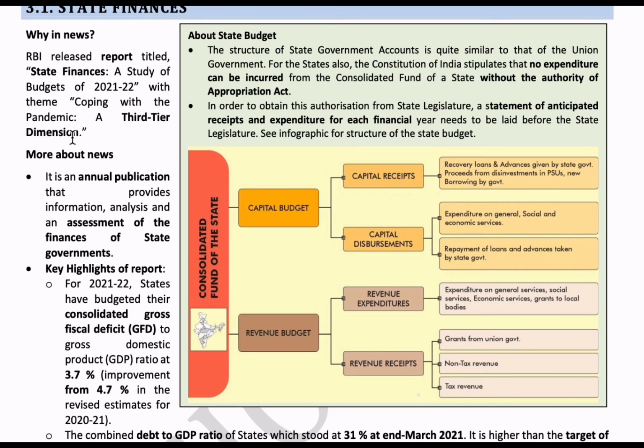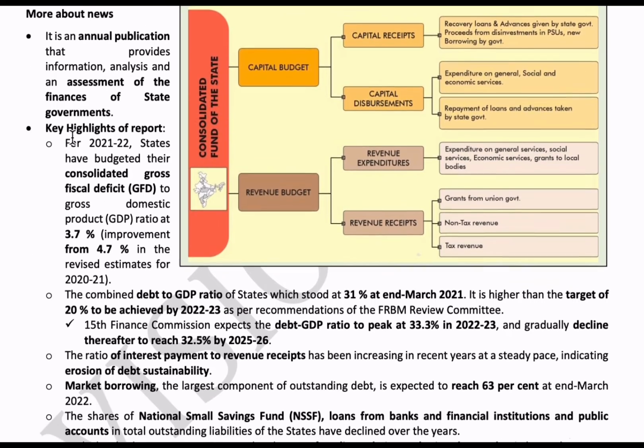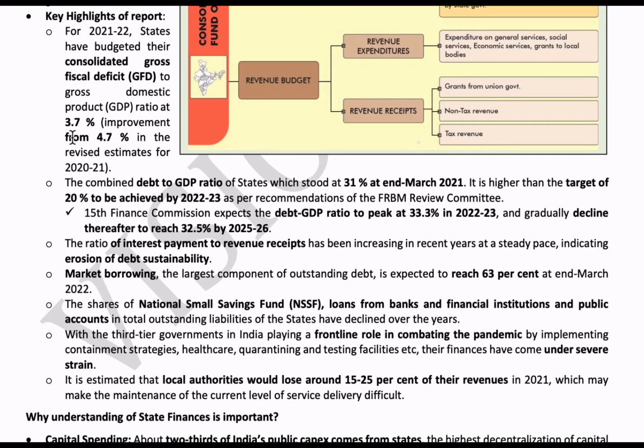The key highlights are: for the year 2021-22, states have budgeted their consolidated gross fiscal deficit to GDP ratio at 3.7%.